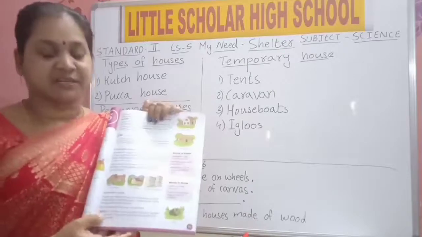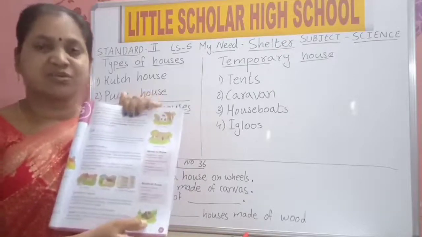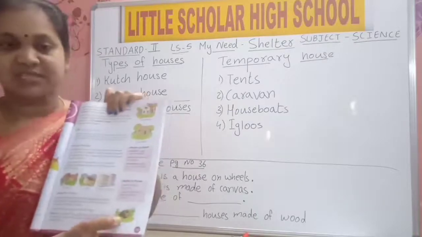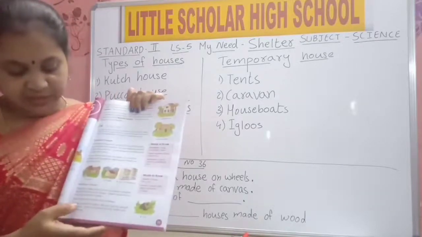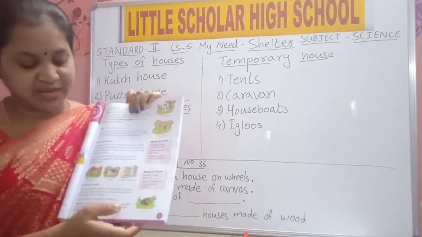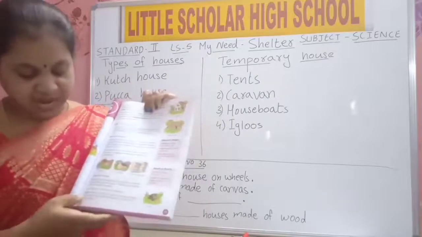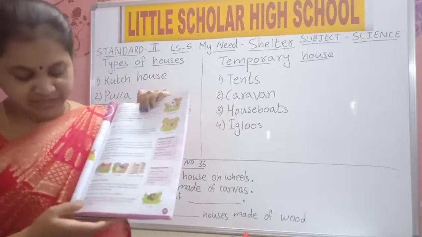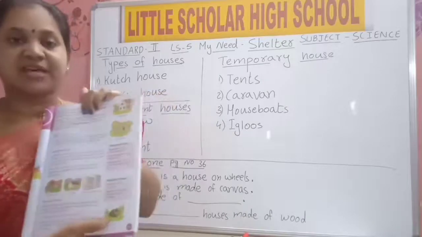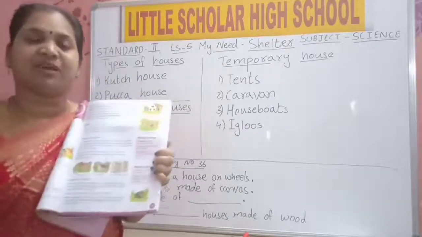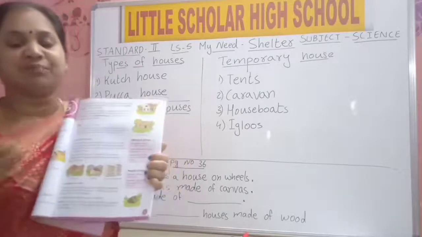First one is tent. Children also nowadays are getting tent houses. So this is a tent. Tents are made of canvas. They are used by campers and soldiers. They can be easily put up, folded and carried along. See, these are tents. Whenever we want a tent, we will put up the tent. Wherever we want to stay, we will put up a tent.